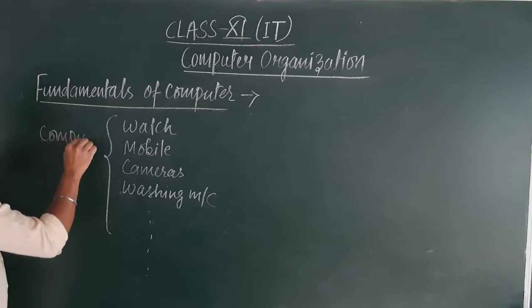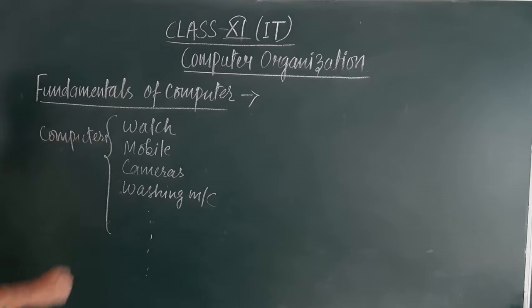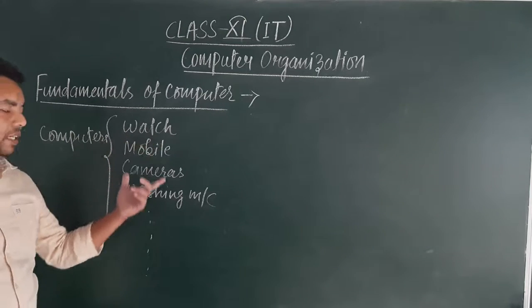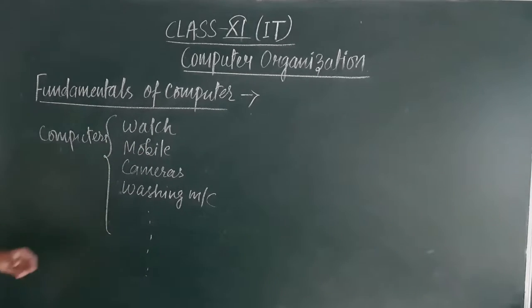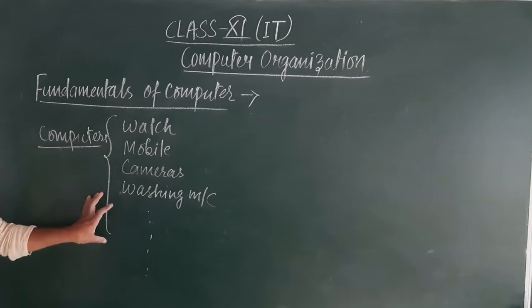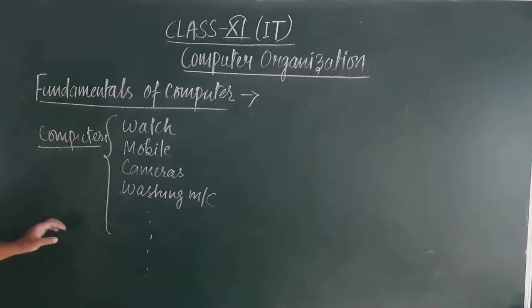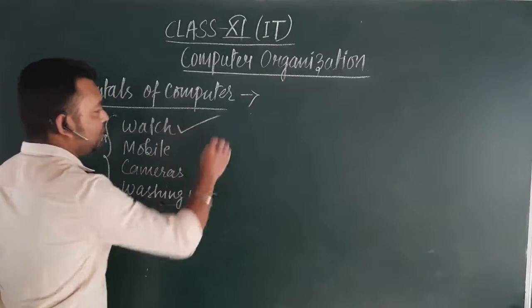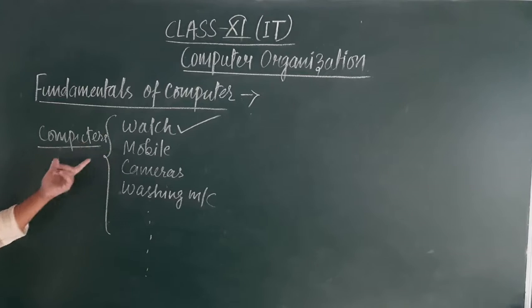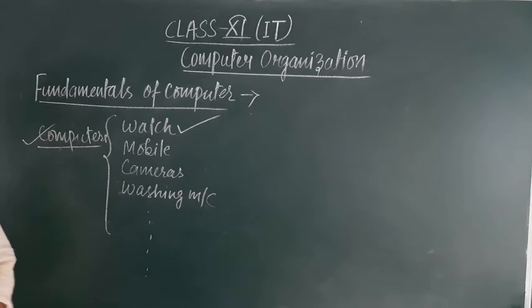Means they are being driven by application softwares which are based on computers. These are the different areas where computers play an essential role while performing our day-to-day activities. For example, a watch might be working on a software which has been made with the utilization of computers.